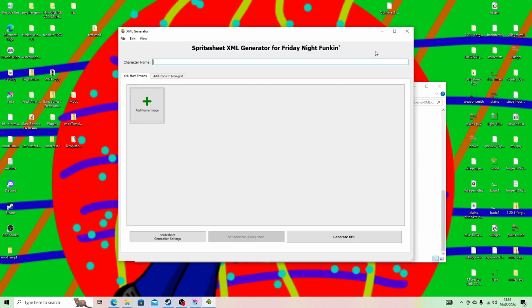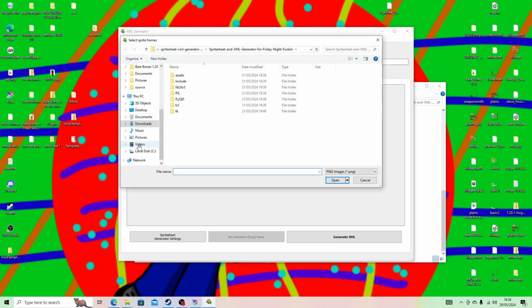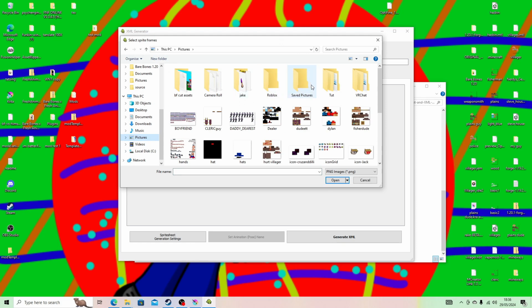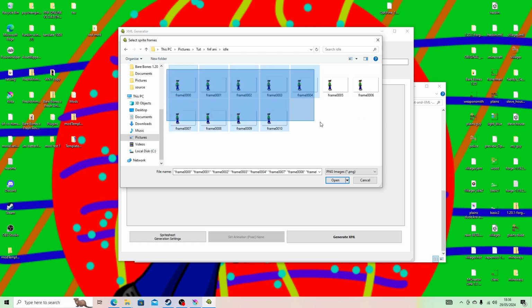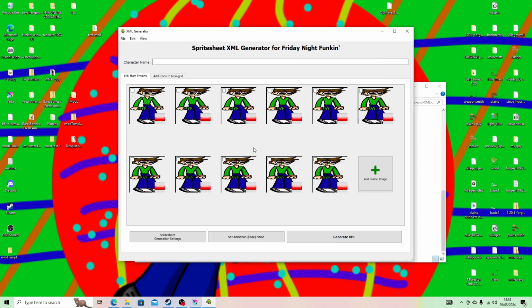Okay, now that you've got your sprites done, you realise that they're not animated. So what you need is to get a sprite sheet XML generator for Friday Night Funkin', which will also be in the description. And you want to go ahead and grab the images that you want. I would always start with doing the idle. And you just want to grab all the frames, put them here, select them all, and set animation pose, and just idle.